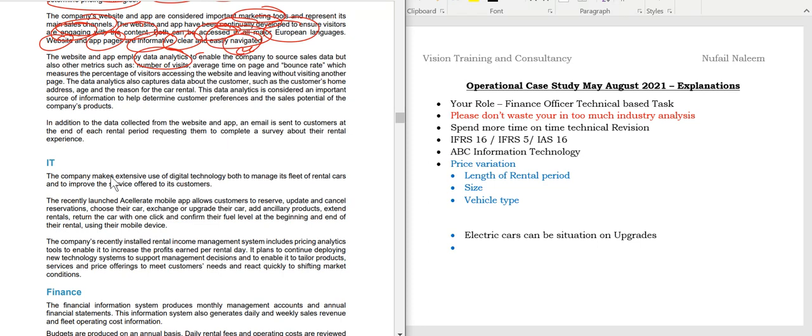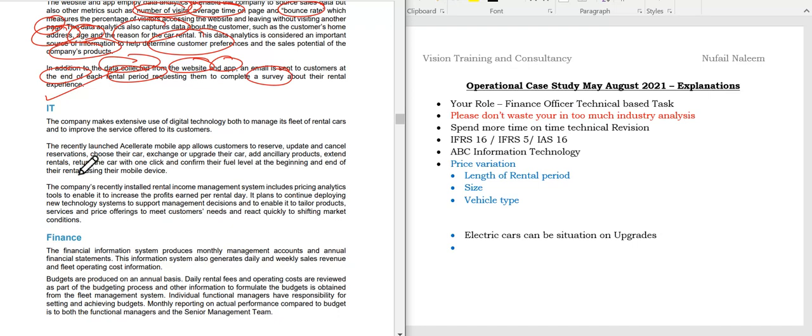Enabling the company to source data and metrics such as the number of visits, average time, and bounce rate, which is the percentage of visitors who leave the website on the page. The data analytics also captures data about the customers, such as the customer home address, age, and reason for the car rental. Data analytics is an important source to determine customer preferences and company products. So I also say that is correct as well. In addition, an email is sent to the customer at the end of the rental period, requesting them to complete a survey about the rental experience. So I think they are doing wonderful research here, so they can get an understanding of what has taken place as well.